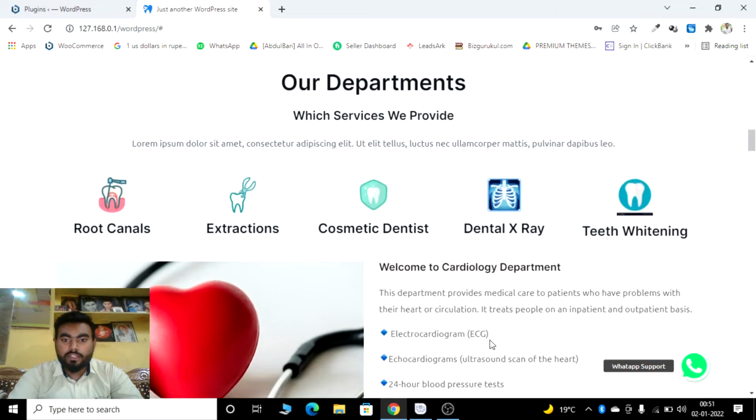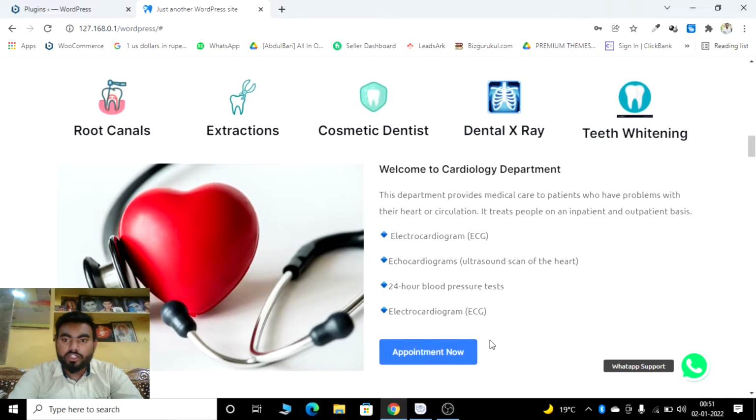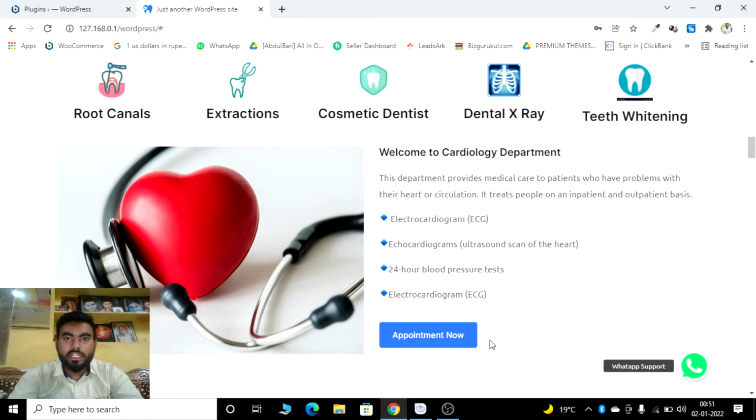Next is welcome to the cardiology department. If there is a cardiology doctor, they can provide a cardiology department for their patients. With the help of this button you can schedule a call with the cardiology doctor, and let's go forward. Yeah, such things are happening here.